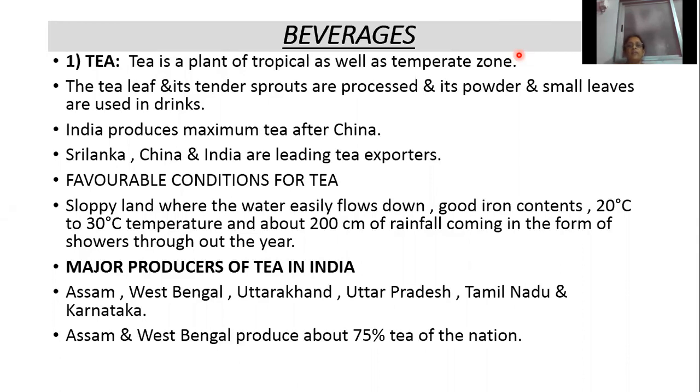Which country ranks first in the production of tea? China. Second one is India. Which are the leading tea exporters? Exporters means selling tea to other countries. Sri Lanka, China and India.